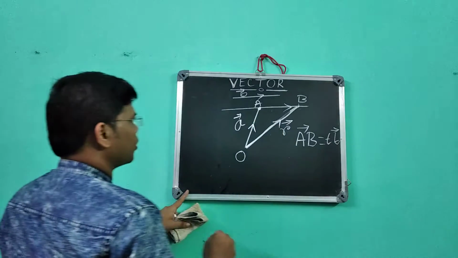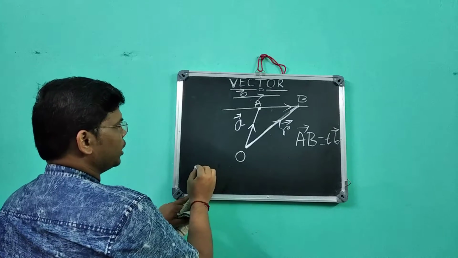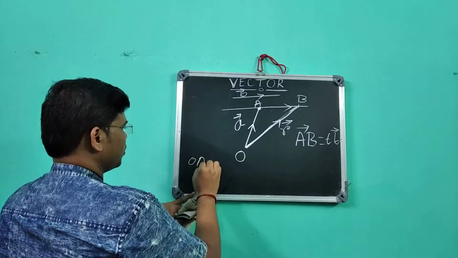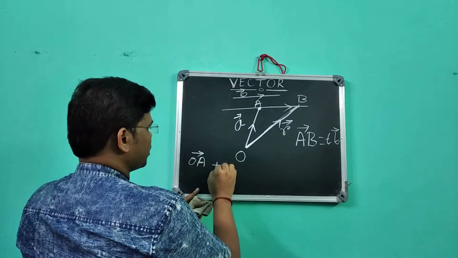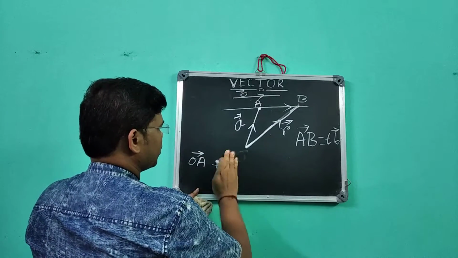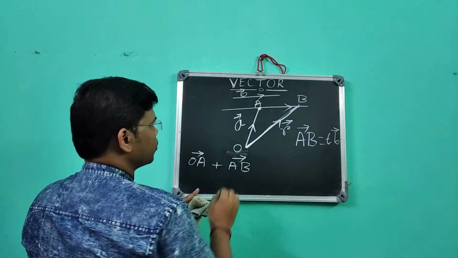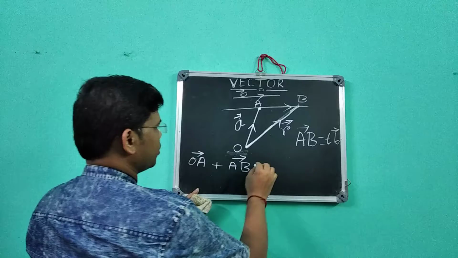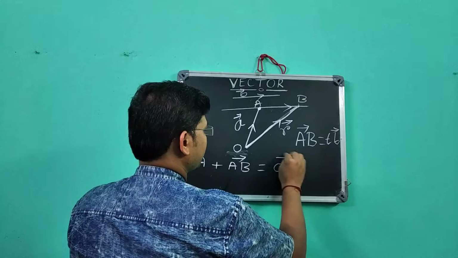Also, according to triangle law we can write OA vector plus AB vector equal to OB vector.